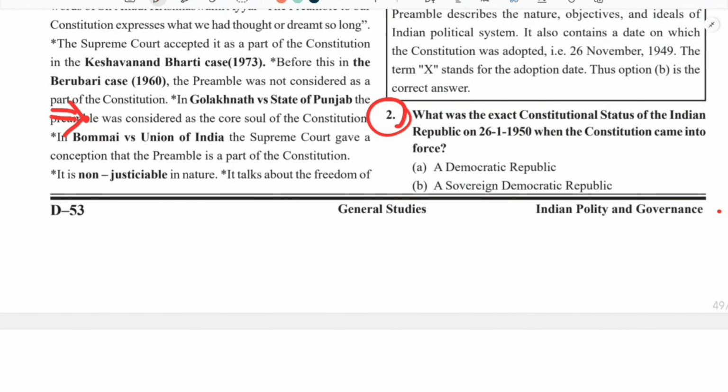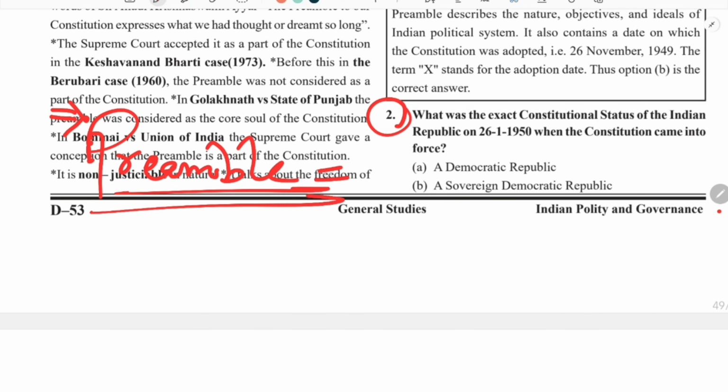Before coming to the second question, I would like to briefly discuss the preamble. The first thing that comes to our mind is: what is the meaning of the word preamble? This word can be understood with an analogy: when we read a book, there is a preface in the very beginning of the book.